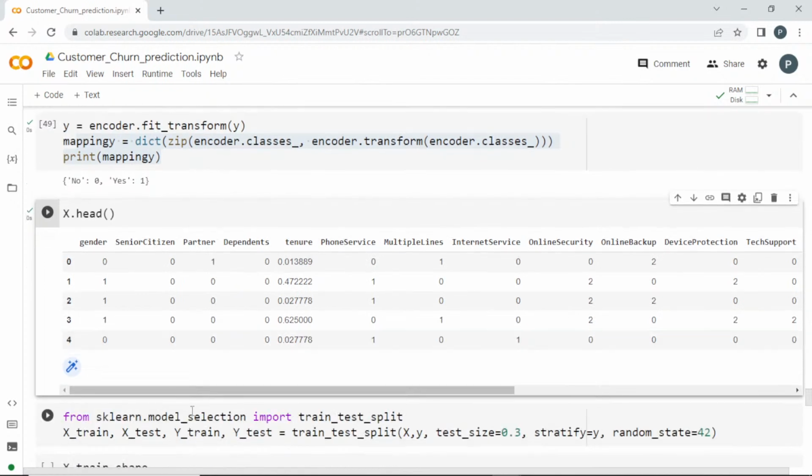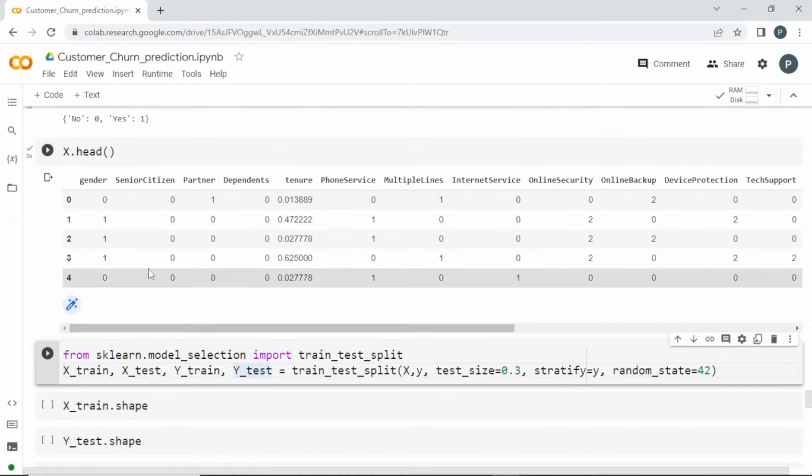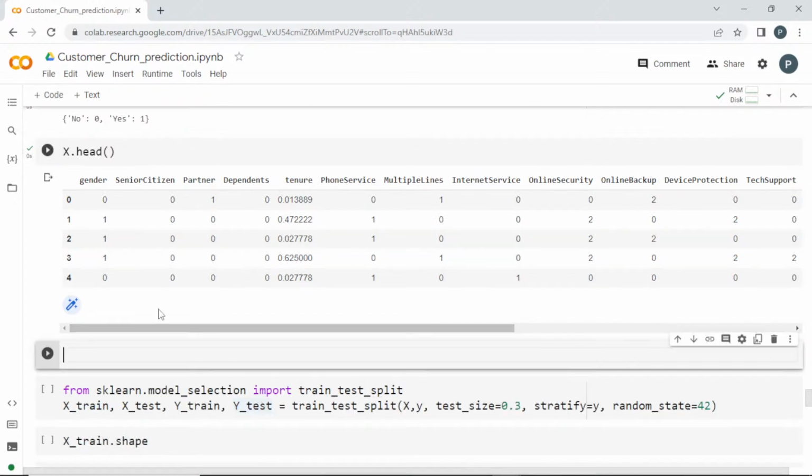And one thing left, there are many columns actually. We want to take the important features using feature selection. And next thing will be, and we have forgotten to do one thing.